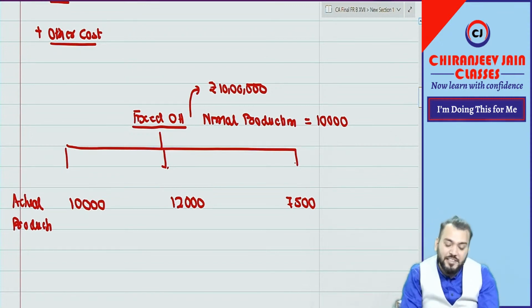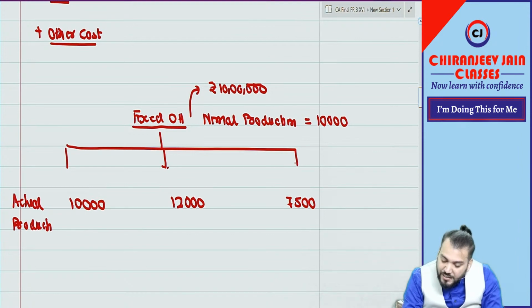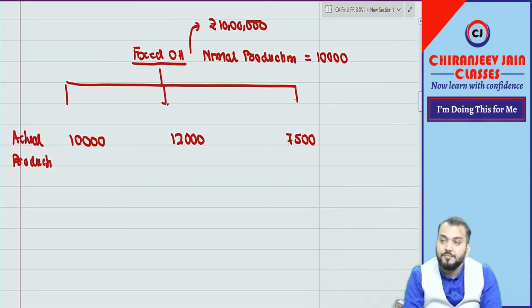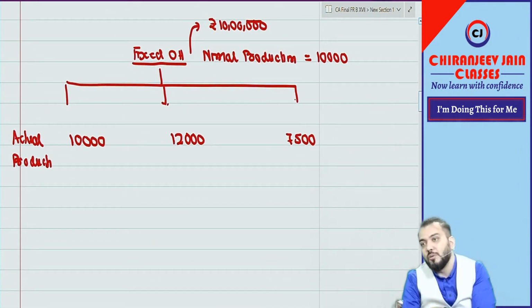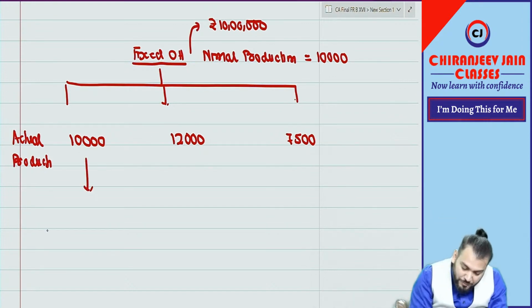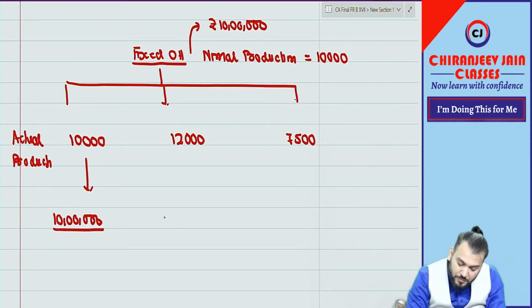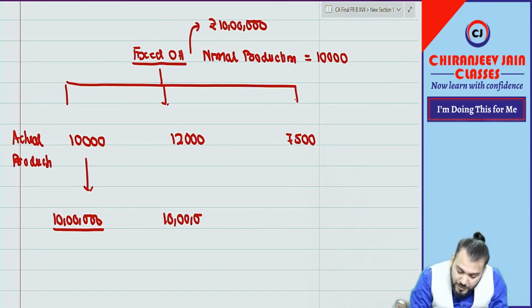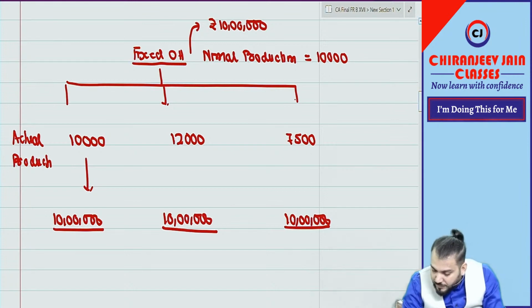Now the question arises, in these three different cases, will it be allocated based on actual production or normal production? Tell me. In this case, 10 lakh divided by what? Should we divide by actual production or normal production?